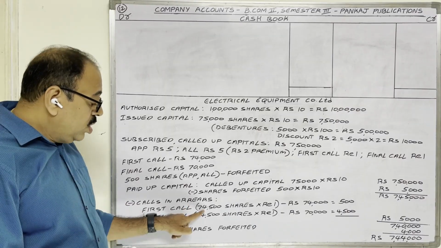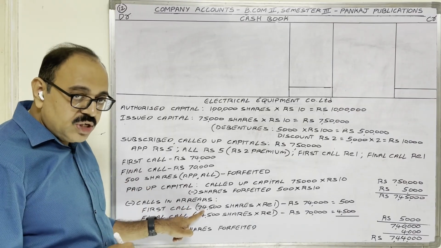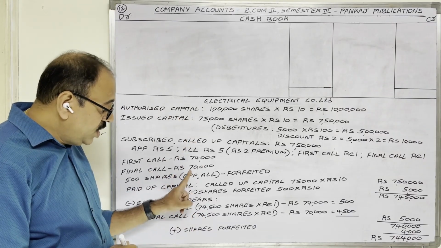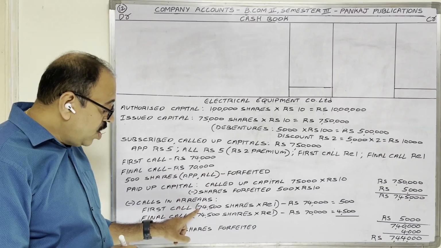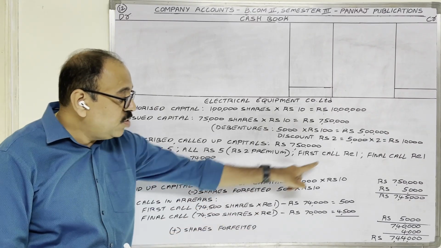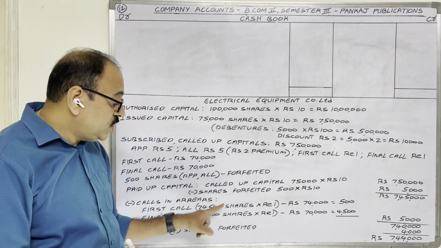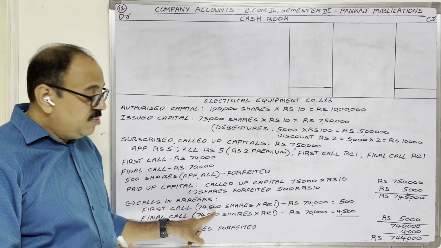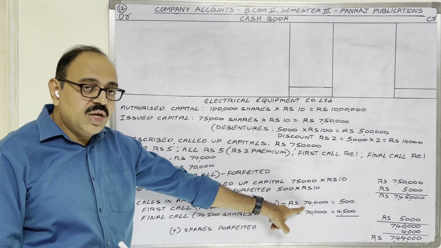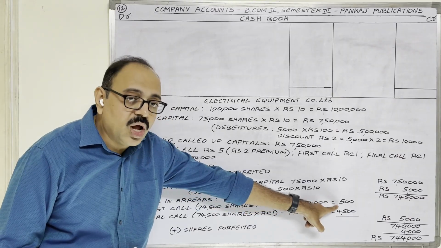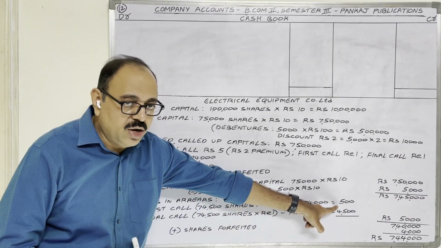First call, total shares allotted 75,000. In that, 500 shares are already forfeited. 75,000 shares minus 500 shares, on 74,500 shares at the rate of 1 rupee each, how much first call money should come? 74,500. But how much amount came? Given in the question, 74,000 only. So 500 is the calls in arrear for first call.